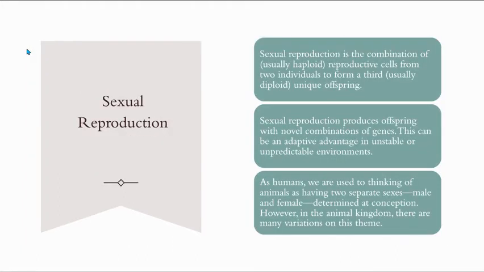Sexual reproduction is the combination of reproductive cells from two individuals to form a third unique offspring. Sexual reproduction produces offspring with new combinations of genes. This can be an adaptive advantage in unstable or unpredictable environments. So humans, we are used to thinking of two separate sexes, male and female, determined at conception. However, in the animal kingdom, there are many variations on this theme.